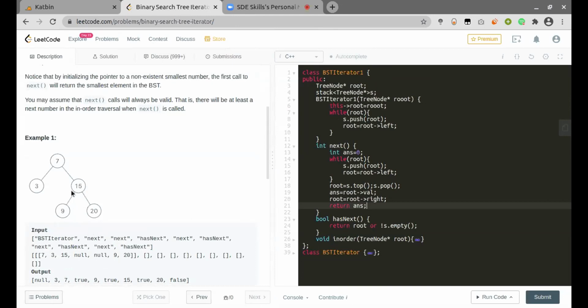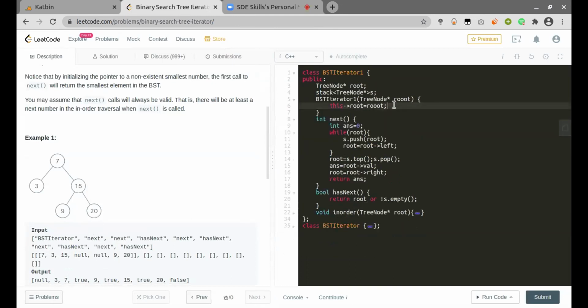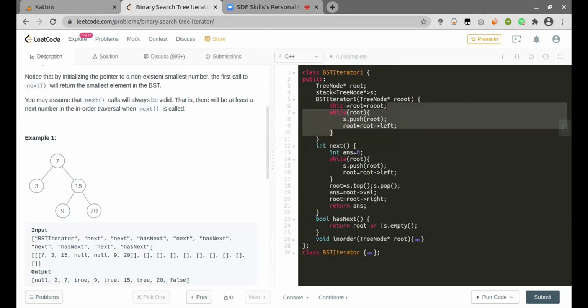So for the initial case, we could have just removed this part and even then the code would work. But anyways, whenever you go to any node, you still have to go to its left, right? So therefore, you still have to push that to the stack. That is correct.